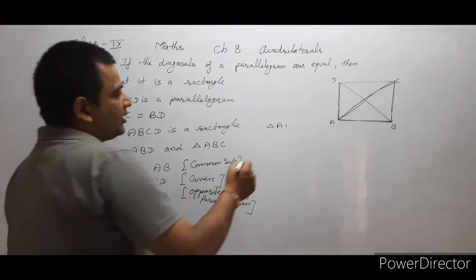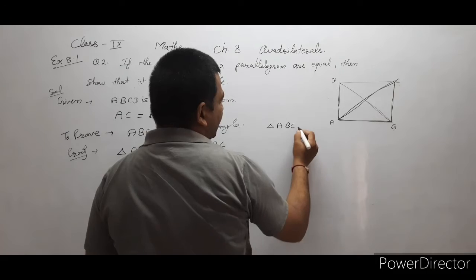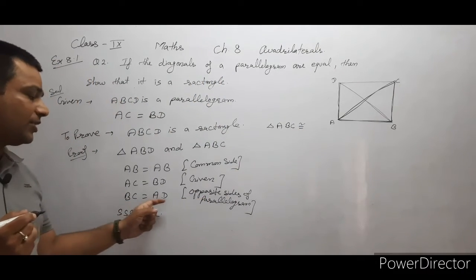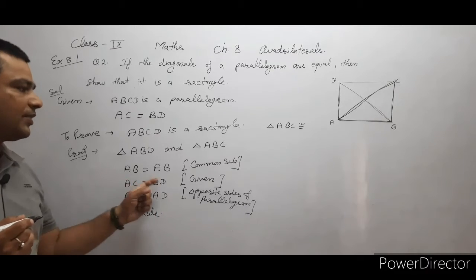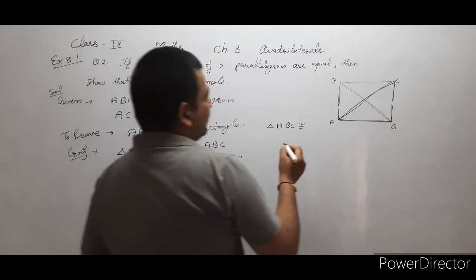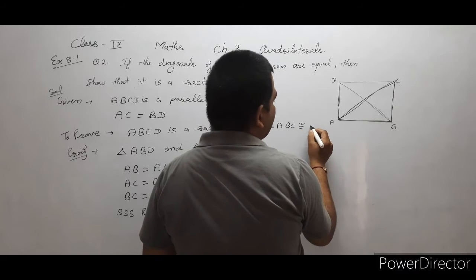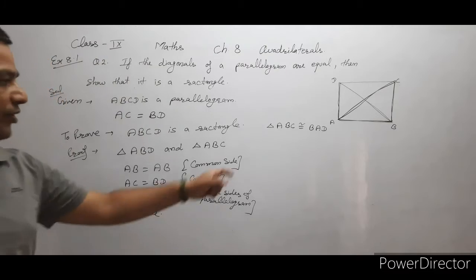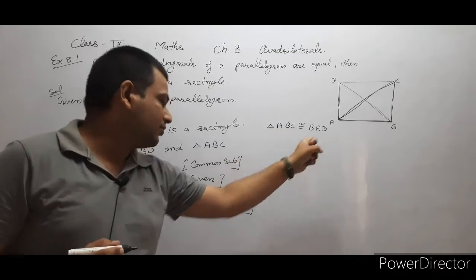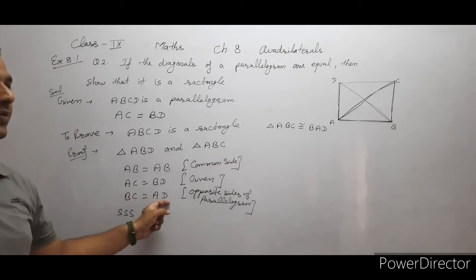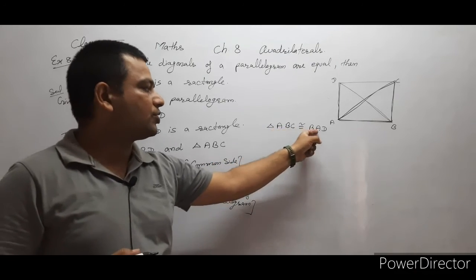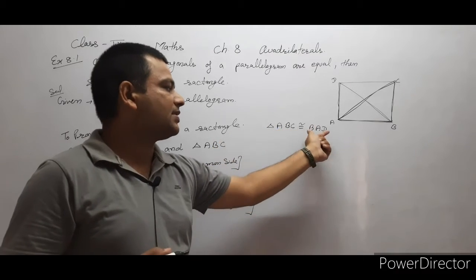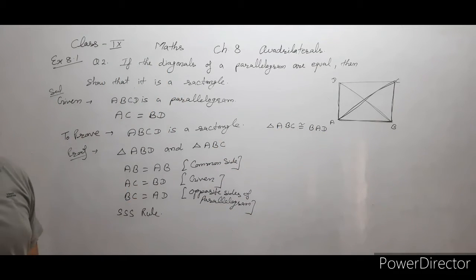So if I write ABC, then the congruent part is BAD. BC equals AD, AB equals BA, and AC equals BD.